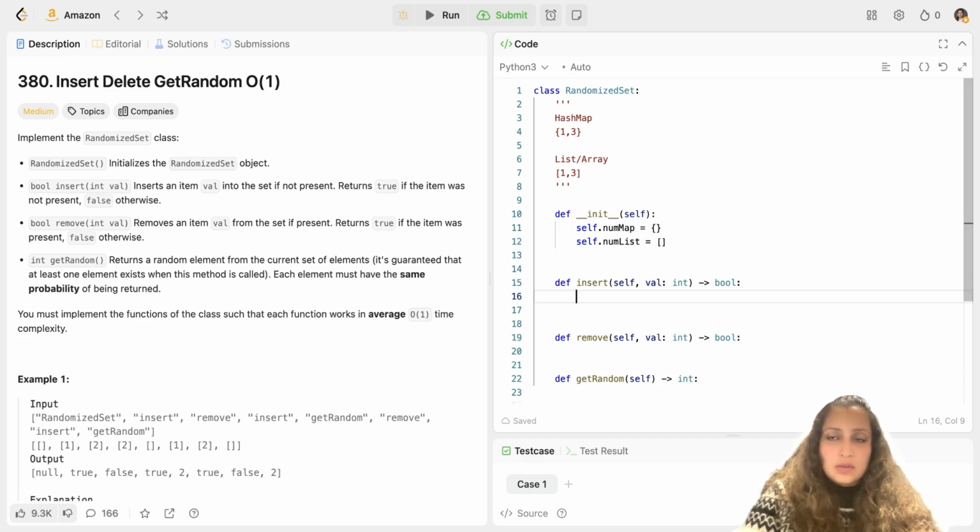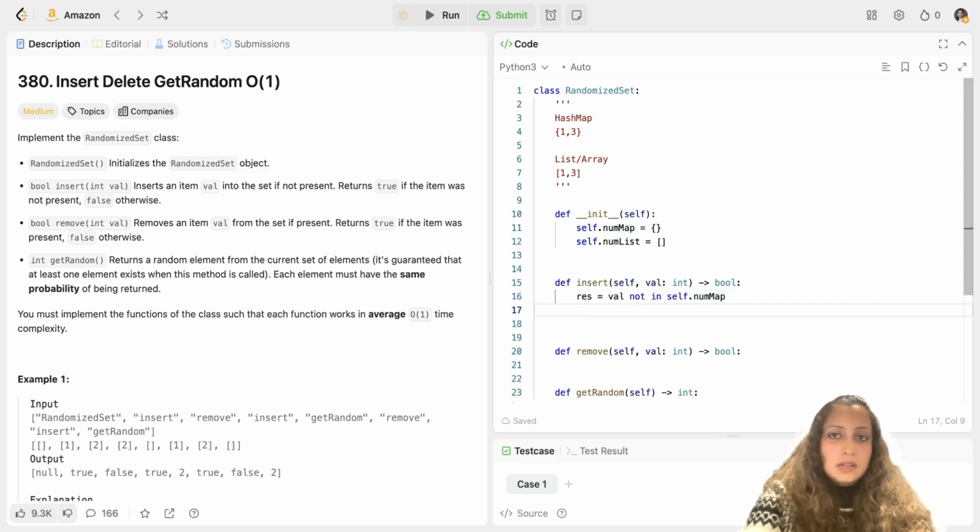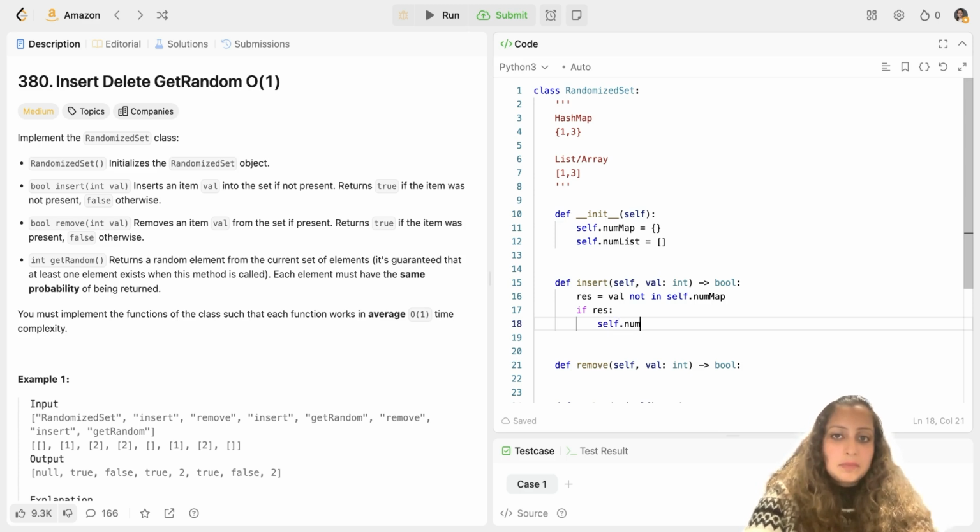Now let's go to insertion. As I said, for insertion, you need to check whether the value is already present or not. If it is not present, then only you insert it. So val not in self.num_map. I will save this in my result. So if the result is true, that is, the value is not present, in that case I insert.